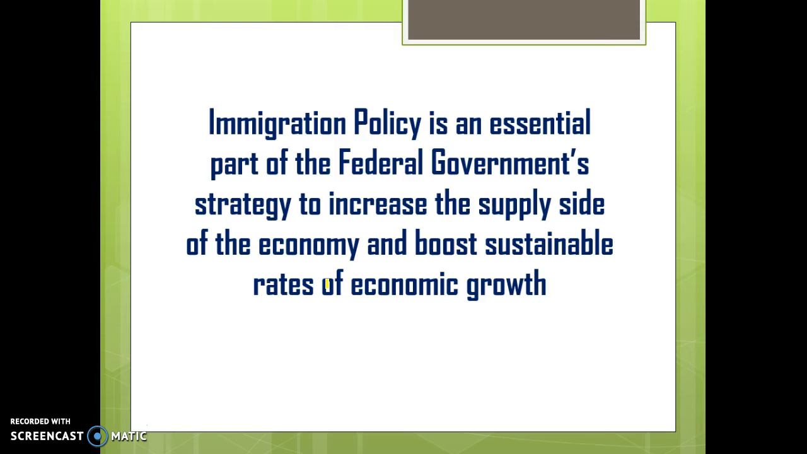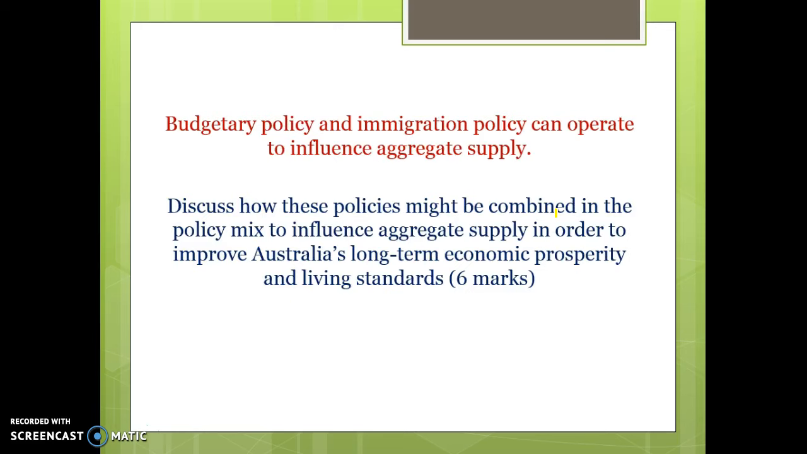Immigration policy is an essential part of the federal government strategy, and it's one of the key policies used to try and boost the supply side of the economy and allow for sustainable economic growth going forward. So I just want to start off with a 6-mark question on a previous exam, just to show you how to utilise immigration policy along with a range of budgetary supply policy measures.